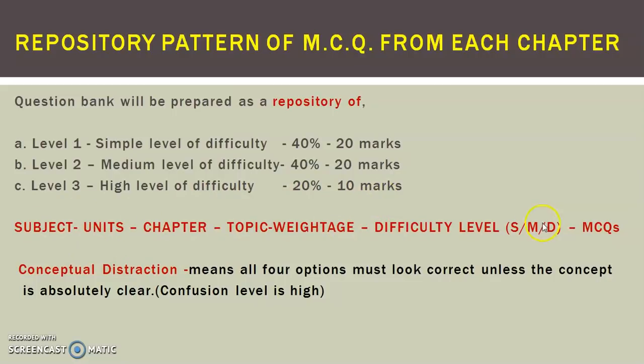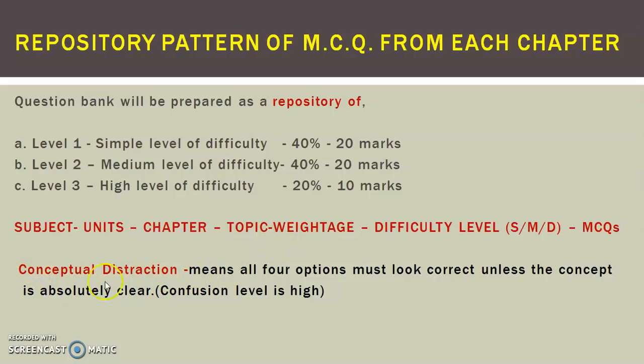Now this is very important from the students' point of view. For any subject there are units. Under these units there are chapters, and in a chapter also, let us say introduction, classification, types, applications, various procedures. So topic wise weightage will be there, and difficulty level, that is simple, medium and difficult MCQs you have to withdraw. So whenever you study any chapter, from that chapter you take at least a minimum of 30 questions. So 10 simple, 10 medium and 10 high, so that you can go ahead for the study.